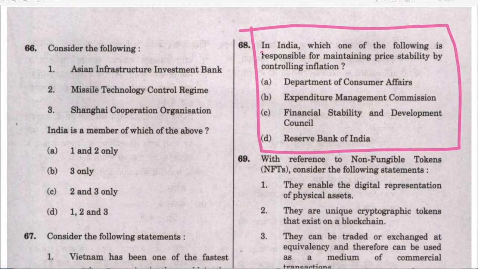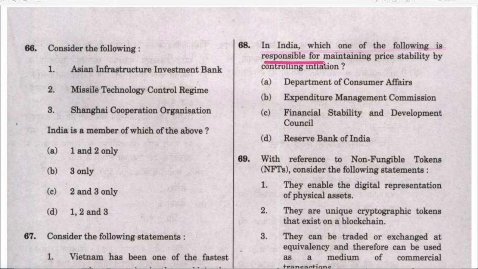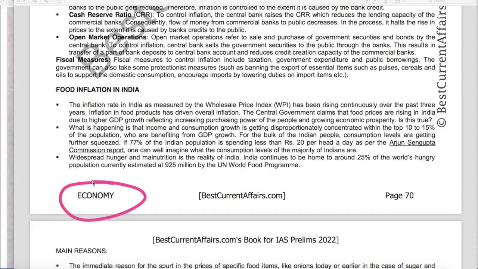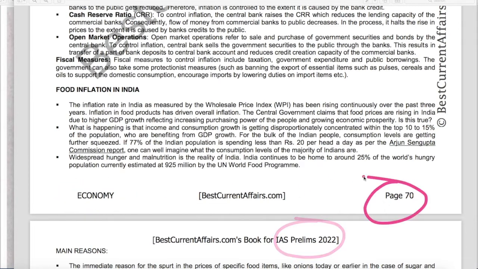In India, which one of the following is responsible for maintaining price stability by controlling inflation? 4 options are given and the correct answer is RBI. See our Indian economy booklet. We have given a full chapter on inflation. Indian economy booklet for IAS Prelims 2022, page number 70.